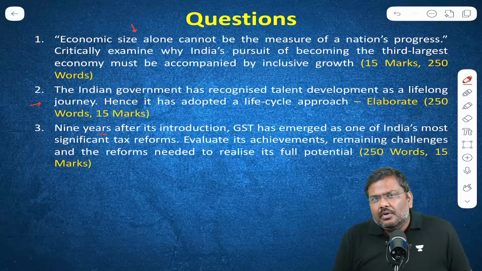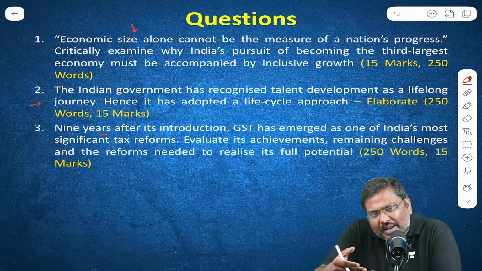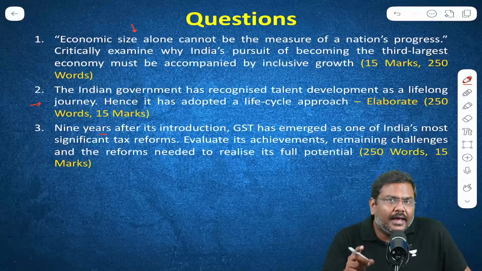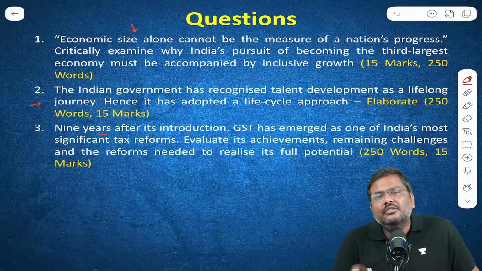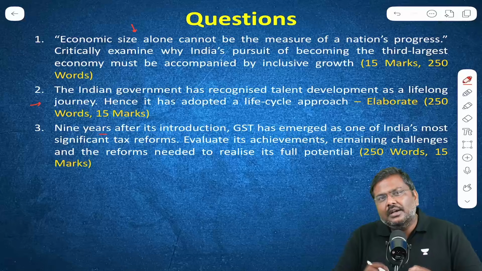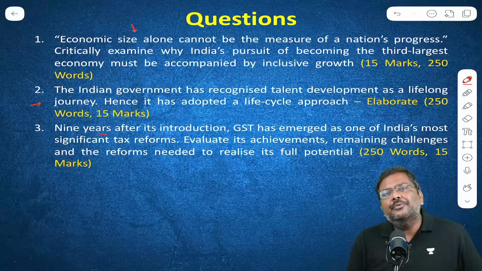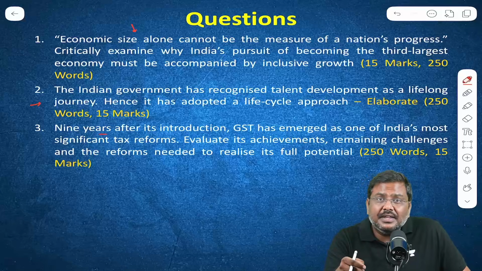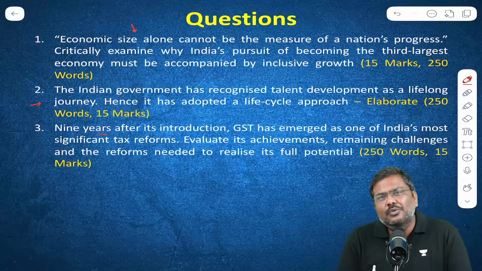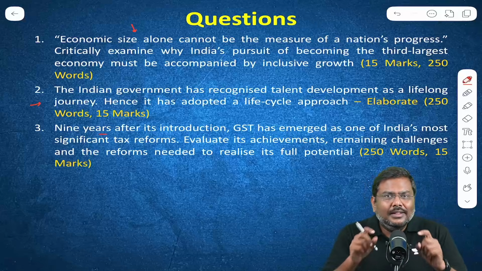Then the question arises, what should be the minimum data that you should be able to remember? I've done a compilation taking the data from the economic survey, the budget documents, as well as from the latest Press Information Bureau documents which are published. All you need to do is go through the data, take a printout of these handwritten notes, the link for which I'll provide you, download it, take a printout and revise it. Hardly two pages of information, revise it three or four times, so that you will be able to recollect important data and use it in writing very effective answers in GS paper 3.